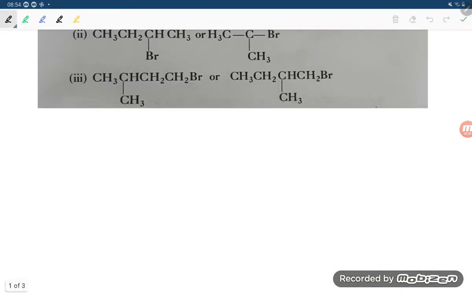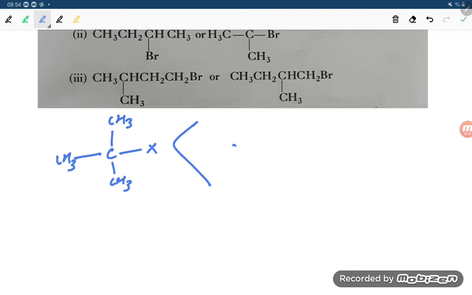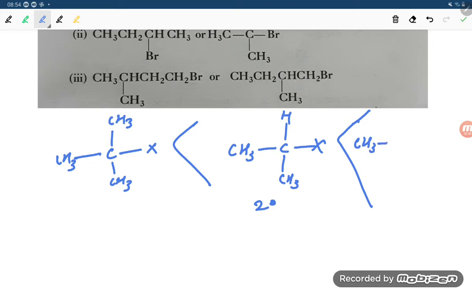Here is the X group and this is the CH3 group. This is a 3 degree carbon, student. It is not possible to attack from the backside, so it is the least reactive. Then which one is next? CH3 C with CH3, H and X. This is 2 degree, and it is also less reactive compared to 1 degree. So 1 degree is CH3CH2X, and finally CH3X.